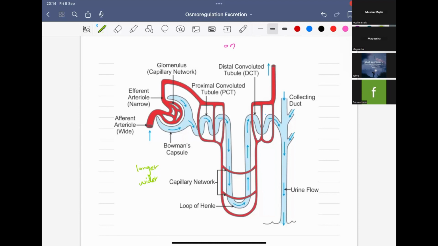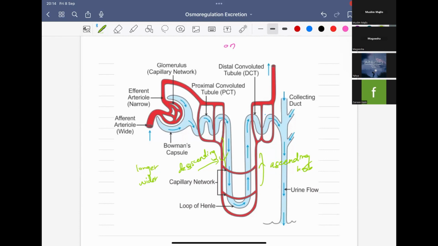That's it. There's nothing else about the convoluted tubule. Next, you have the loop of Henle. When you see the picture itself, you can say it is a U-shaped part of a nephron. And I told you it has two parts. What are they? This is the descending limb because it is coming down, right? And this is the ascending limb. So they are also lined by simple epithelium.